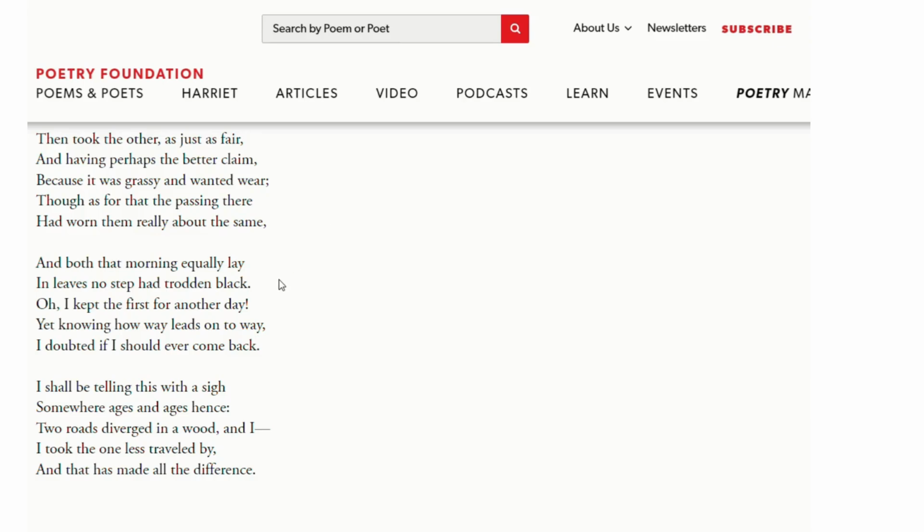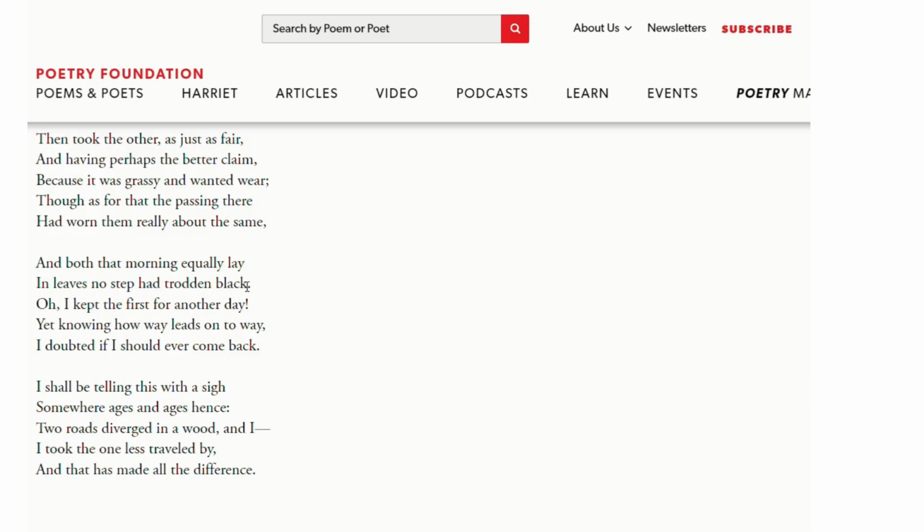Now, the third stanza. And both that morning equally lay in leaves no step had trodden black. Okay, so till now what do we see? The poet was walking in the yellow wood when all of a sudden he comes to a diversion and he sees both the roads as far as possible. Now one road was grassy and one road was worn out, but he takes the grassy road. The grassy road has a better claim on him. Okay, why? It tells us that the poet was adventurous.